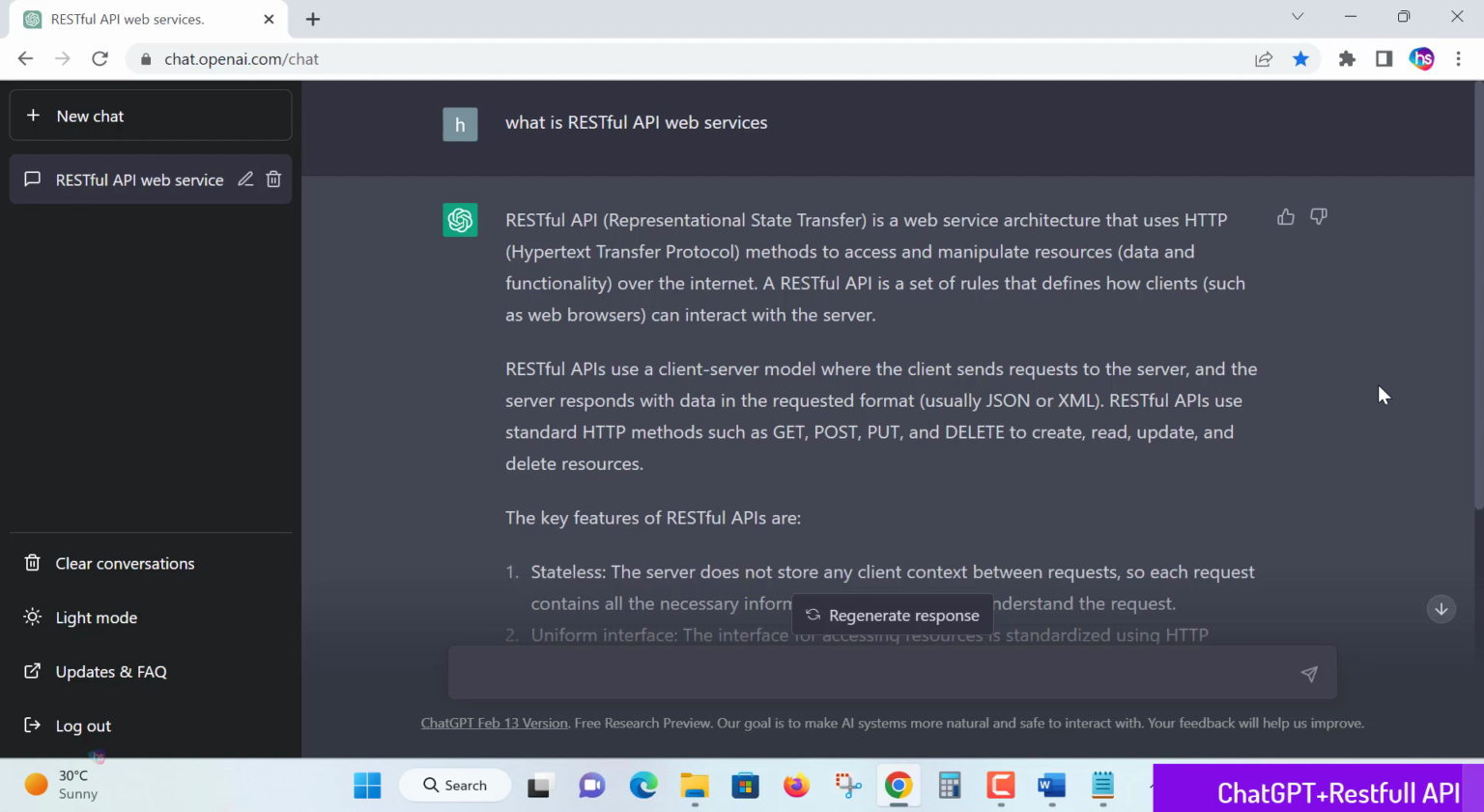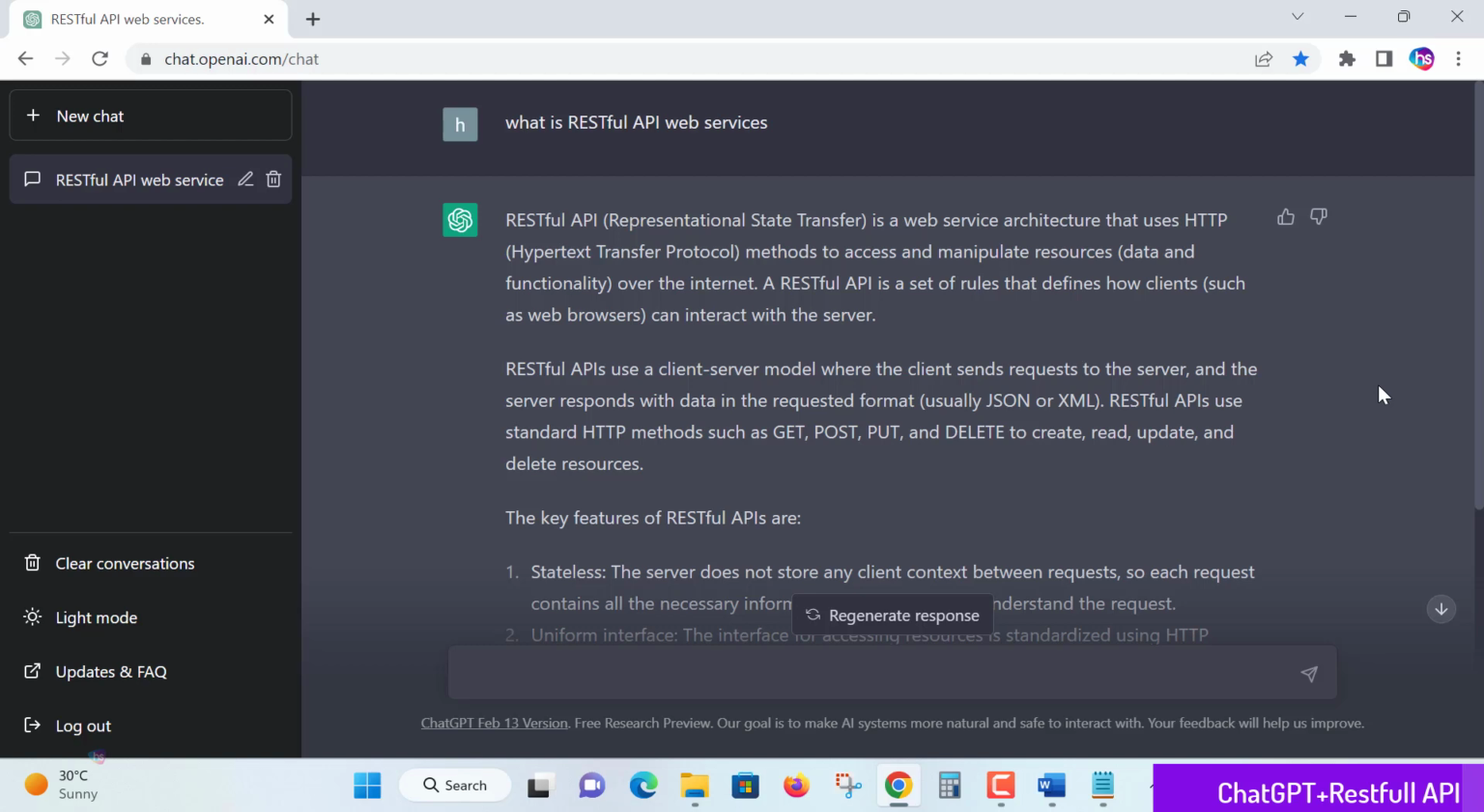This is a very important interview question again. So HTTP methods are used to access and manipulate resources, data and functionality. Yes, you can collect the data as well as the business logic over the internet. Using these services, you are calling something and getting something. These request services we can call RESTful API.